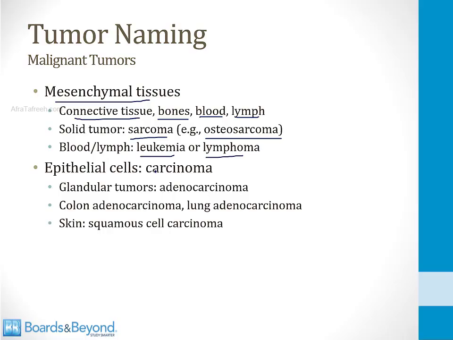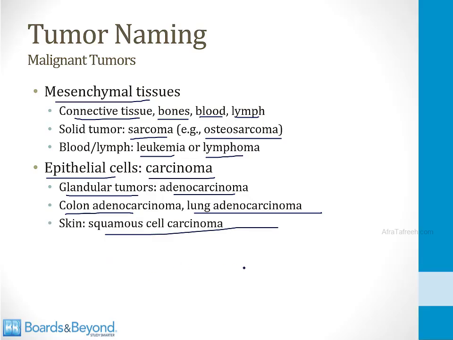And then, just like with benign tumors, epithelial tumors, because they're so common, have their own naming system. So, malignant epithelial tumors are always called carcinomas. If they derive from glandular tissue, they're called adenocarcinoma. So, in other videos, I talk about colon adenocarcinoma or lung adenocarcinoma. These are carcinomas, which means malignant tumors of epithelial cell origin deriving from glandular cells. On the other hand, in the skin, you can find a squamous cell carcinoma. This means it's a malignant tumor. It's a carcinoma. It's a malignant tumor of epithelial cells. In this case, it comes from squamous cells.